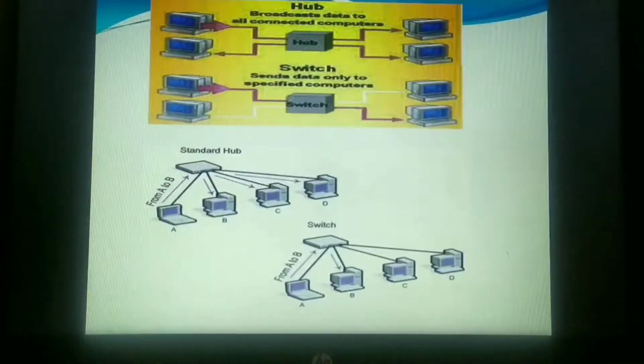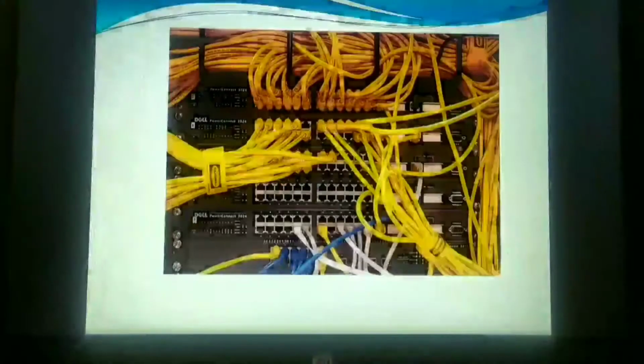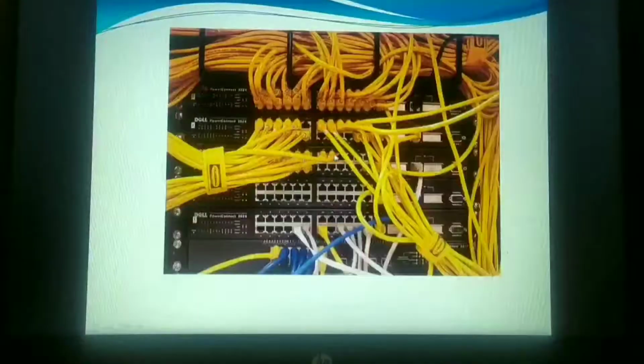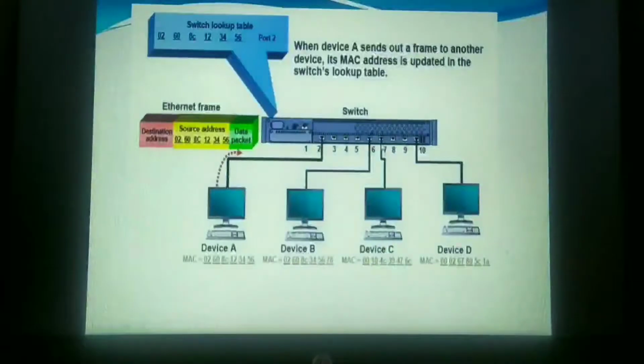Now let us see in short how exactly the switches function. To transfer the packets from one port to another, we are transferring the data through these ports, right? Any communication that happens is through ports. If the switch knows at what port which computer system is connected, obviously the communication will be very fast. So how exactly the switch functions, I'll tell you.